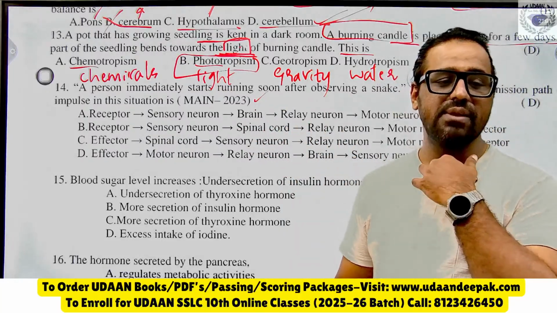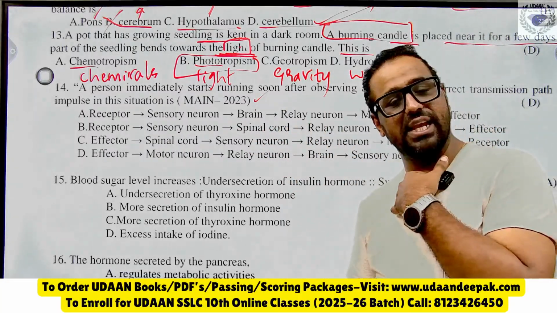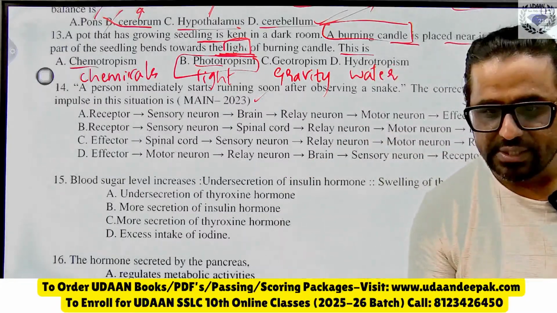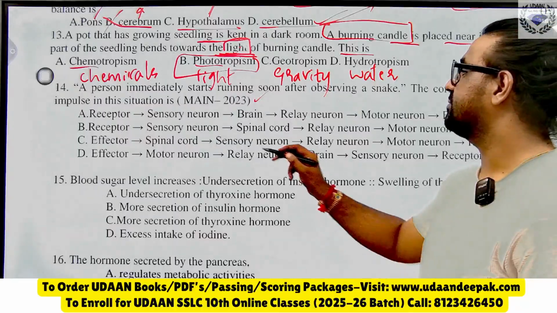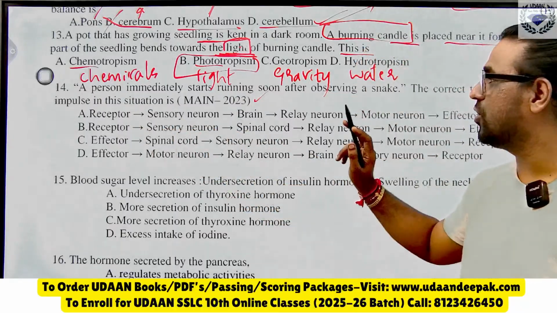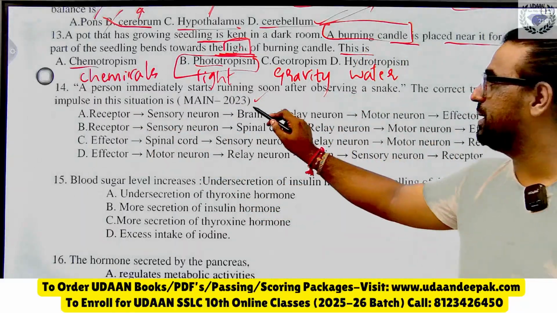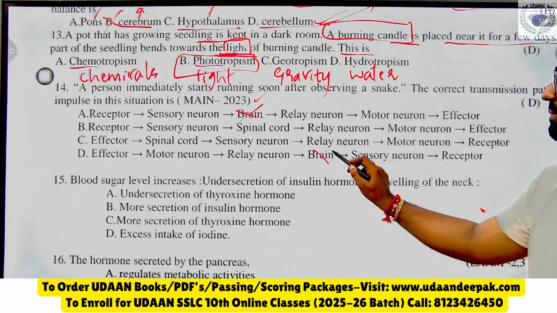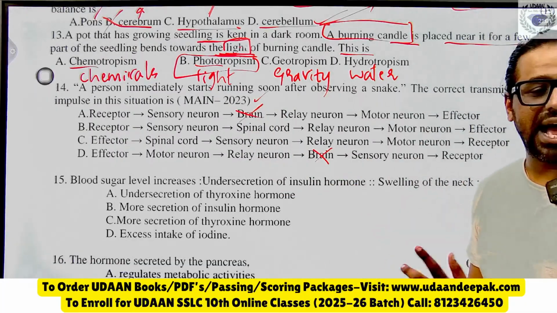So sir, my FA2 exam is over. Venkatesh is telling the questions I am discussing are very important. You prepare well. So let me know the answer, dear. Receptor, sensory neuron, brain, and you know that brain doesn't have any role in reflex action. So brain is cancelled. Now let me know the answer here. Yes.